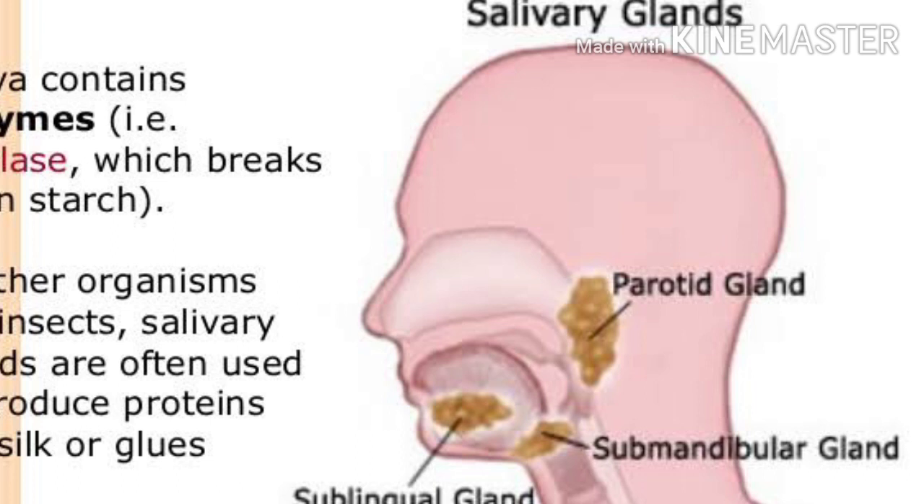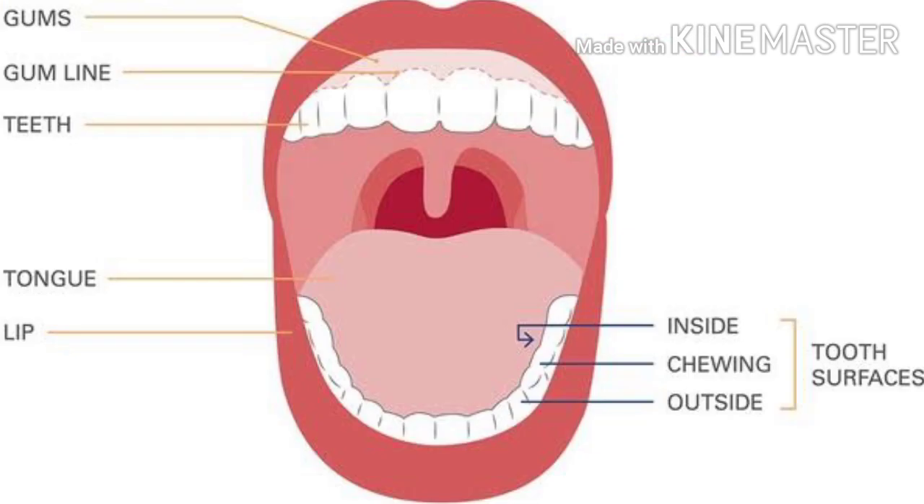What is the role of salivary amylase? Salivary amylase acts upon the carbohydrate component. That means the food we take in contains carbohydrates, and it acts upon the carbohydrates. The carbohydrates are broken into small pieces with the help of the enzyme salivary amylase, with the help of the teeth, and with the help of the tongue. What is the use of the tongue?